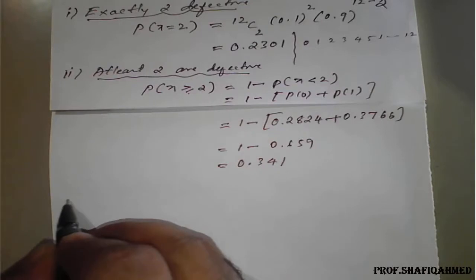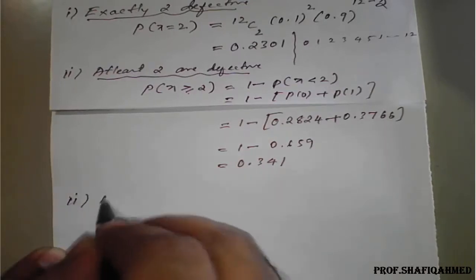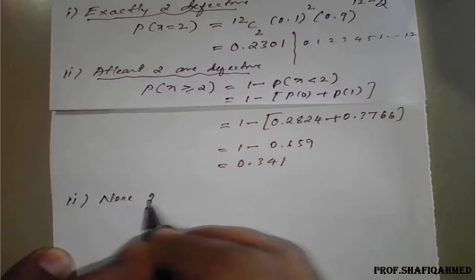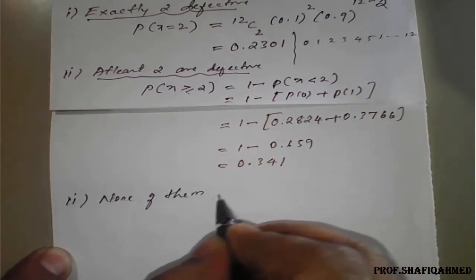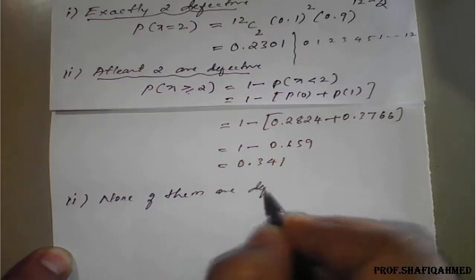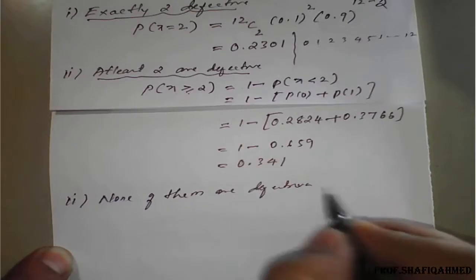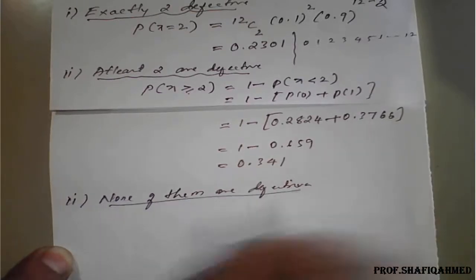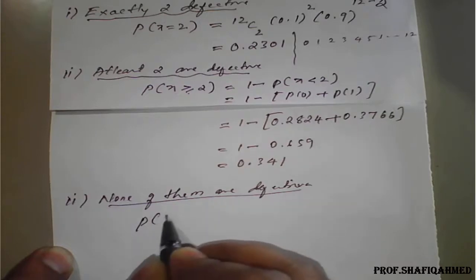Now the third one is none of them are defective. So none of them are defective means what here, p of x, how many have they taken?